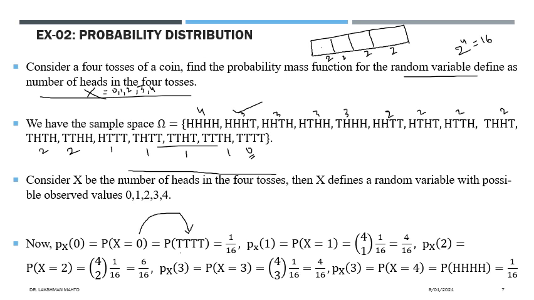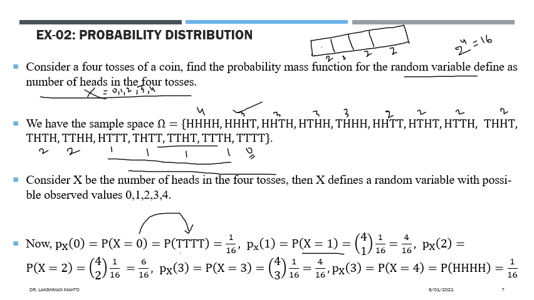Similarly, you can get the value of the probability mass function for x equal to 1 through this definition, which counts the number of heads equal to 1. How many outcomes have exactly 1 head? You can observe that there are 4 outcomes having only 1 head. So we make a selection through a combination, 4C1 or 4 choose 1, and each outcome has probability 1 by 16.